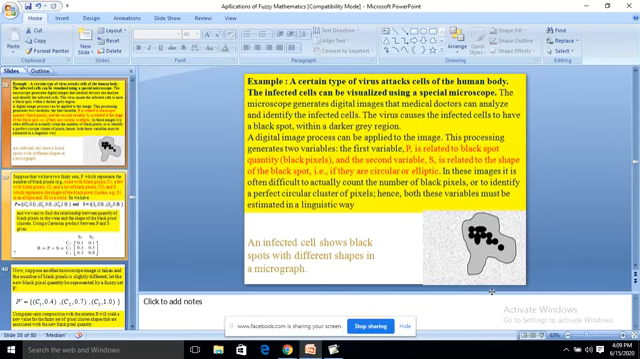A digital image process can be applied to the image. This processing generates two variables. The first variable P is related to black spot quantity, and the second variable S is related to the shape of the black spot, whether circular or elliptic. In these images, it is often difficult to actually count the number of black pixels or to identify a perfect circular cluster of pixels. Hence, both these variables must be estimated in a linguistic way.